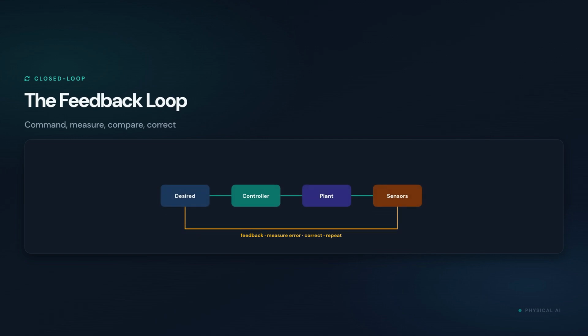Every feedback controller runs a simple cycle. Set a target, measure the current state, compute error, apply a command, measure again. A wheel may hit a patch of carpet, an arm may carry an unexpectedly heavy box, or wind may push a drone. Open-loop commands would drift.